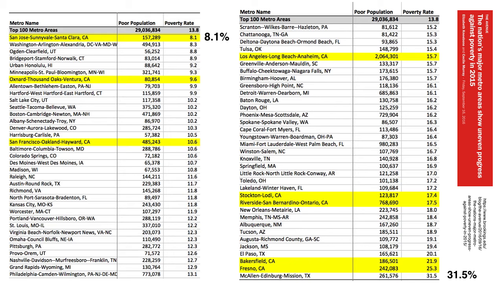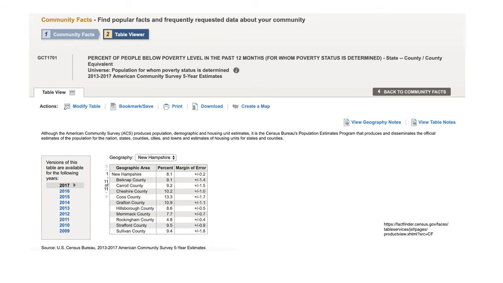This is using 2015 data, showing us the variation just across the top metropolitan areas within California, and that's in yellow here, ranging from rates of 8% all the way up to 32%. And again, that's metropolitan areas within the same state.